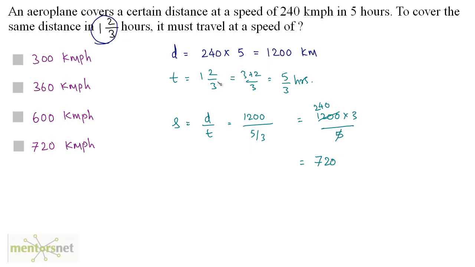And what will be the unit? Well, the unit of distance is kilometers, so the speed will be kilometers, per time in hours, so per hour. So 720 kilometers per hour. Option D.